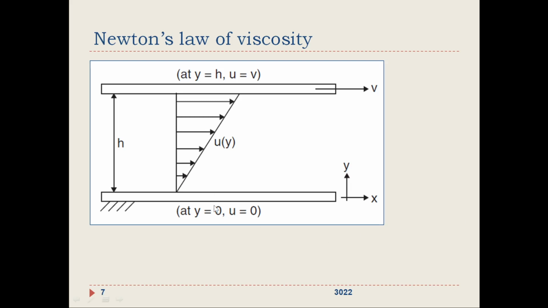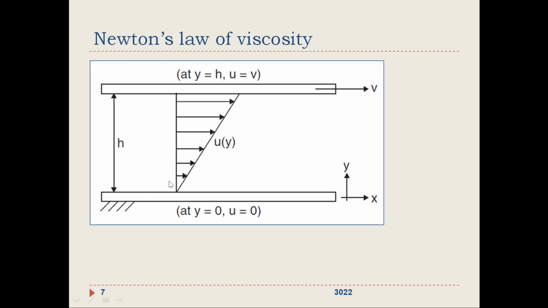Suppose you have a fixed plate at the bottom, a flat fixed plate where the velocity is 0 and the distance of this plate in the vertical direction is 0. Y is the coordinate axis, this is the perpendicular axis, and this is the x-axis. You can see the coordinate system here. X is abscissa and y is the ordinate. The velocity of this plate is 0, that means it is fixed. The upper plate, situated at a distance of h from the bottom plate, is moving with a velocity v, at y is equal to h.